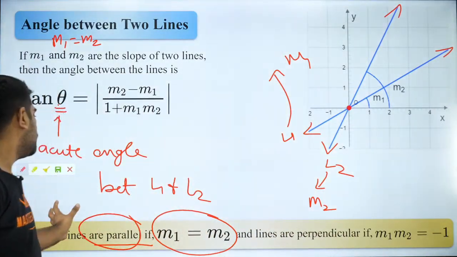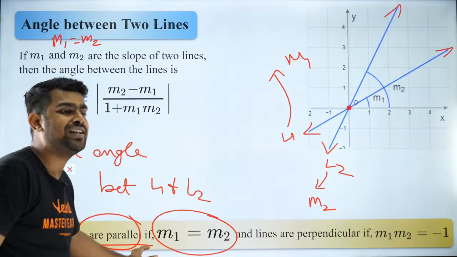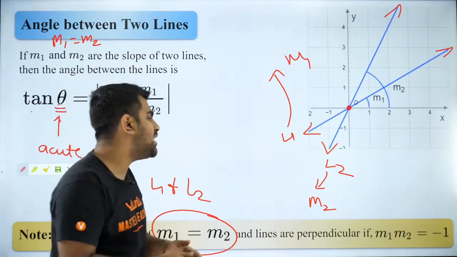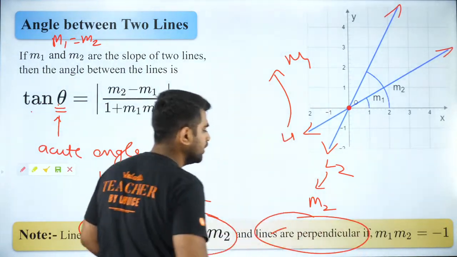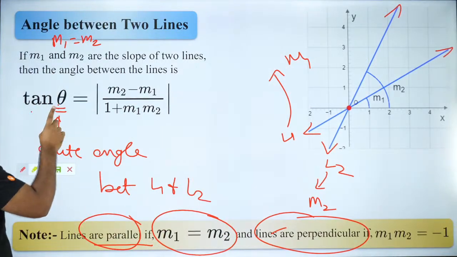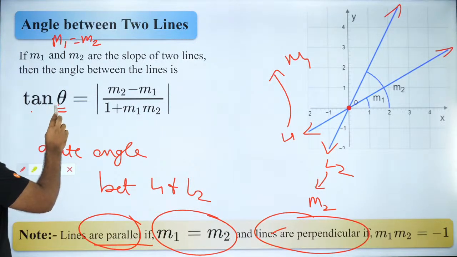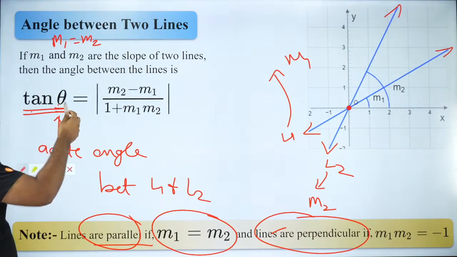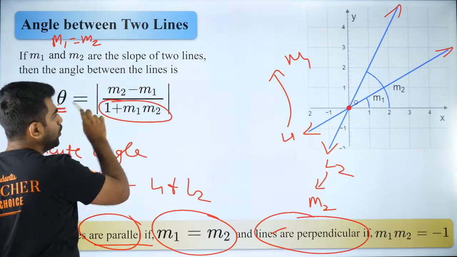Now we have studied the condition for two lines to be parallel. Now let's take it forward and try to understand how two lines can be perpendicular. If two lines are perpendicular, then this theta will become 90, so this will be tan 90. Tan 90 tends to infinity. That means your denominator is 0.